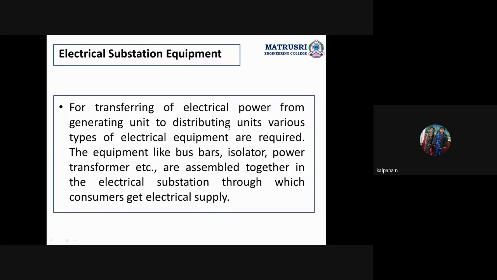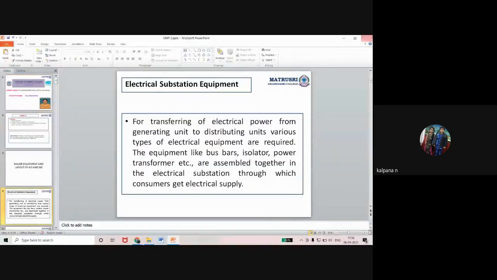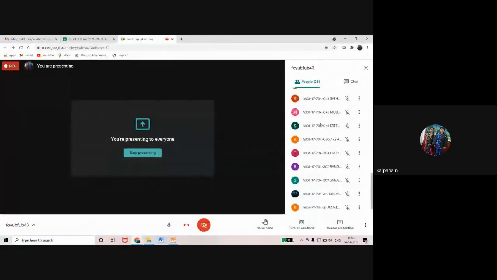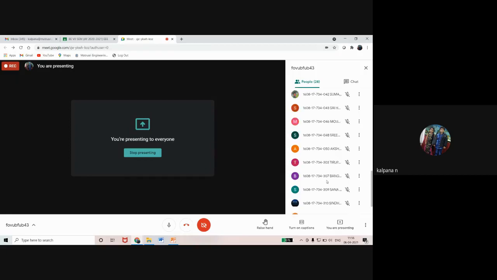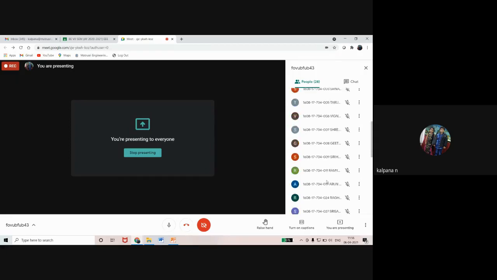Do you know in the world what is the place of India in terms of production of power? Anyone? Rakesh, am I audible? Any diploma students? Anyone knows?